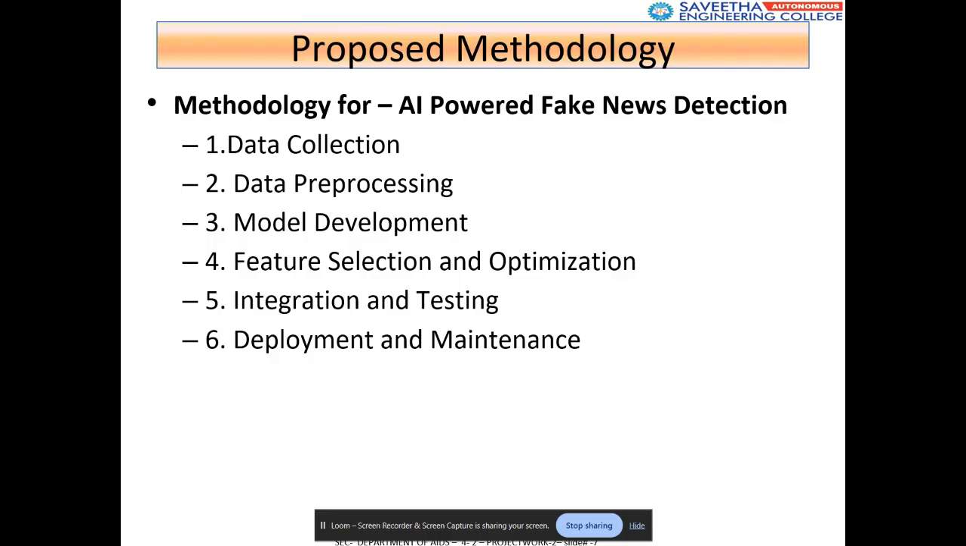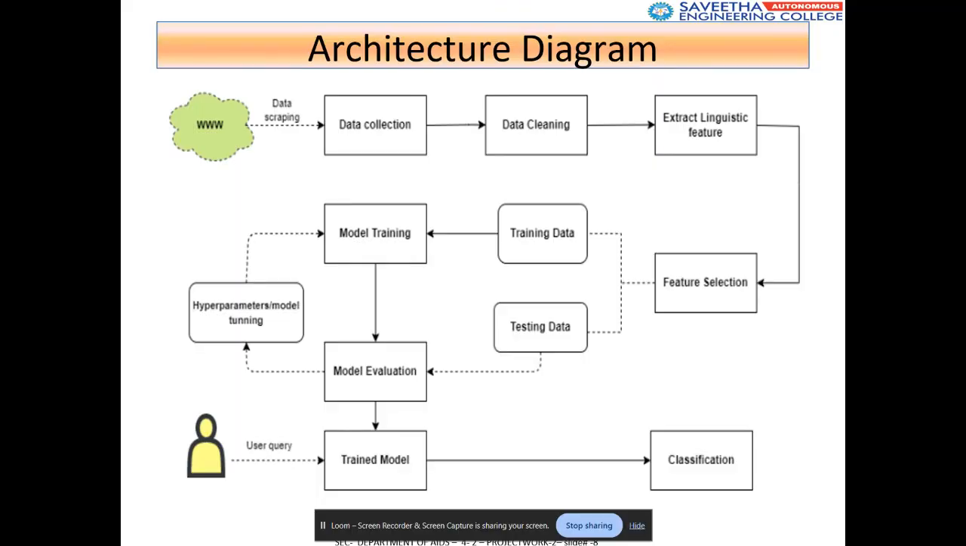Data pre-processing is nothing but processing the data, analyzing whether the news given is related to other content and articles that are currently available. Then model development, feature selection and optimization techniques, and integration and testing. Finally, integrate and test, and then deployment and maintenance of the project. This is the architecture diagram.